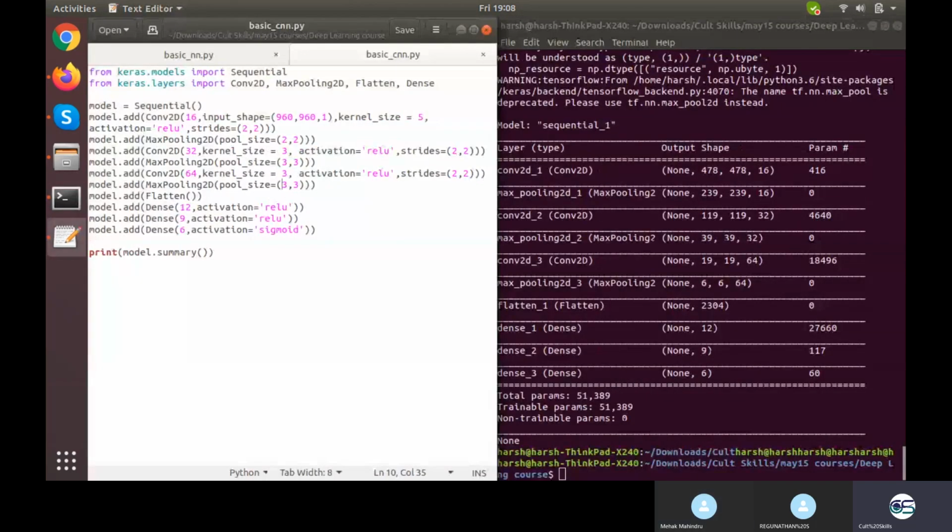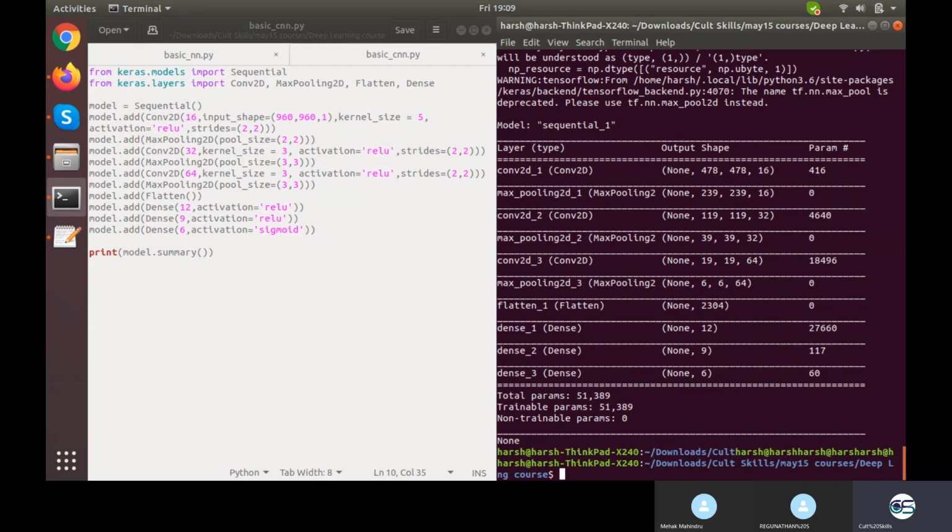Yeah. So this is what the architecture and the code is, because one of you needs the code, one of you needs the architecture. Firstly I have the convolution 2D layer, which will return 478, 478, 16 because of the number of kernels. 478 because of that formula we discussed: 960 minus 5 is 955, divided by 2 is 477.5, plus 1 is 478.5, rounded down to 478.